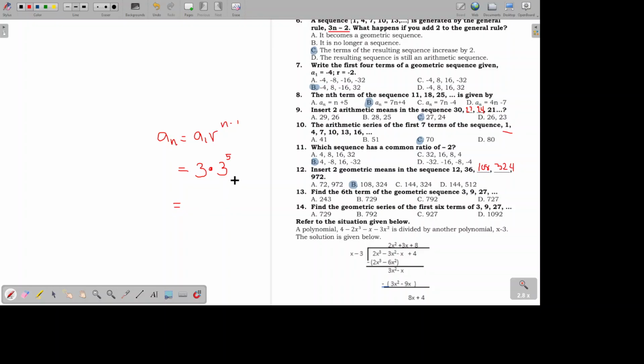So, 3 raised to 5 means 3 times 3 times 3 times 3 times 3. So, that is 243. Tapos, may times 3 pa kasi nakahiwalay yung a sub 1. So, basically, parang 3 raised to power of 6 lang to. Pero just for the sake of you following the formula, I still did not make it 3 raised to the power of 6. I still follow the formula. 3 times 3 raised to the power of 5. So, 243 times 3 is 729. So, the answer is 729, which is letter B.